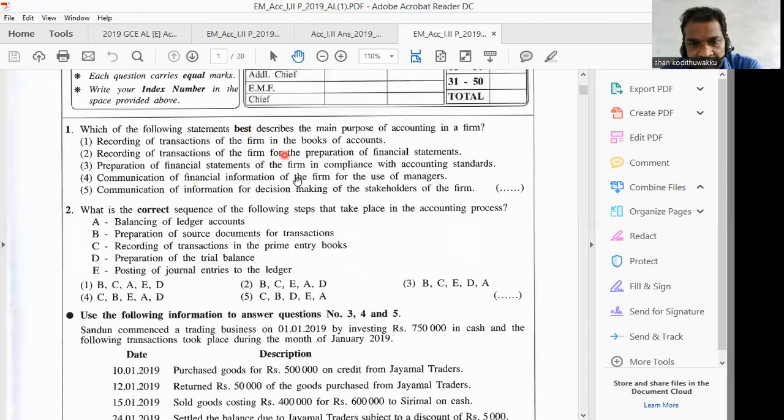Therefore, you have to select the best answer, answer number 5. Stakeholders means those who have an interest in the business: suppliers, investors, debtors, bankers, government, creditors, potential investors. Likewise, there are people. Therefore, we have to provide information for decision making of the stakeholders.